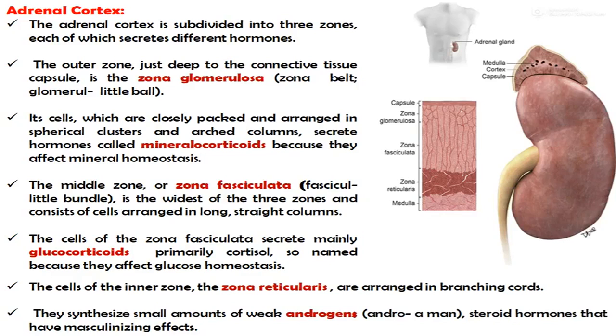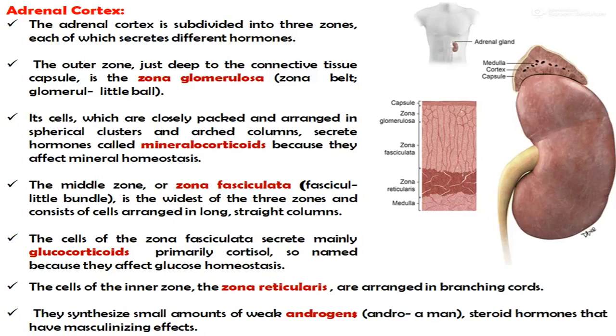The outer zone, just deep to the connective tissue capsule, is the zona glomerulosa. Its cells, which are closely packed and arranged in spherical clusters and arching columns, secrete hormones called the mineralocorticoids, because they affect mineral homeostasis.